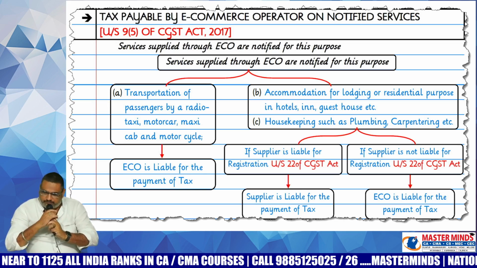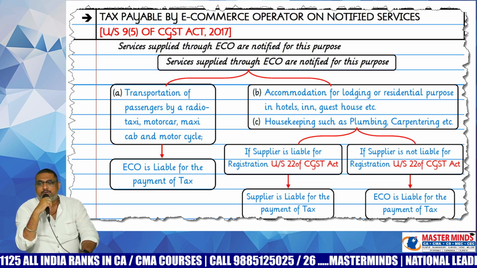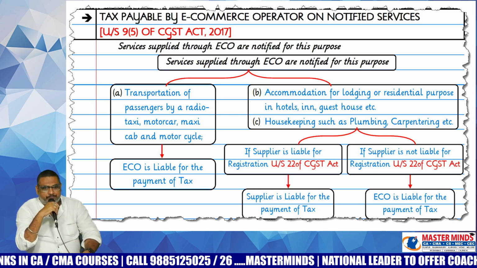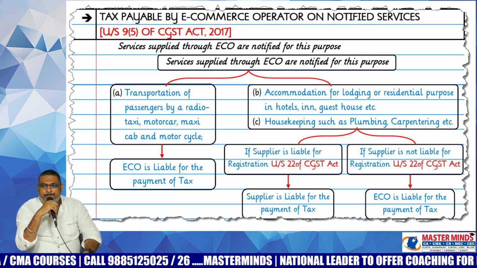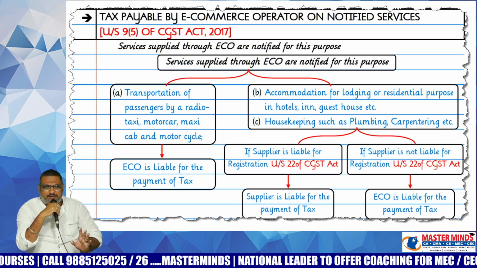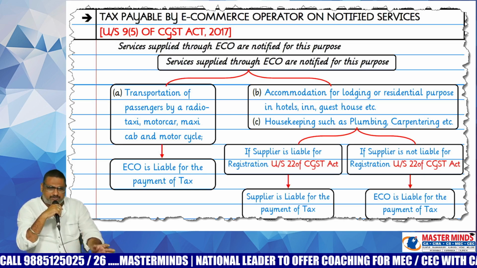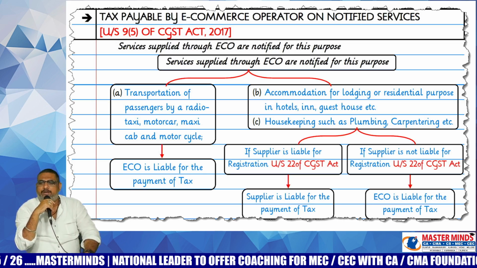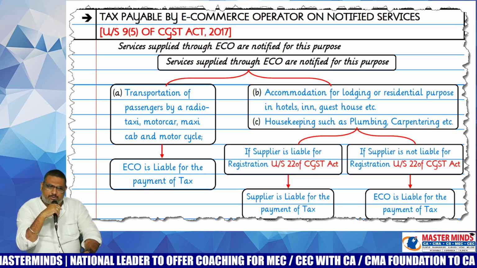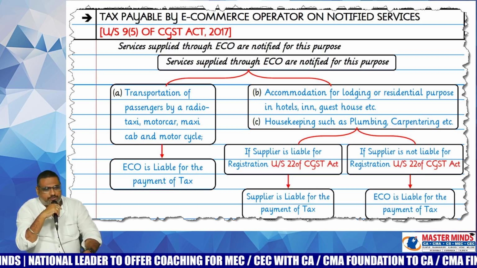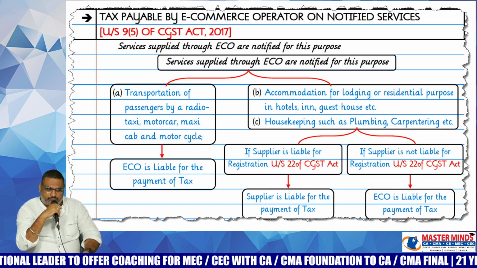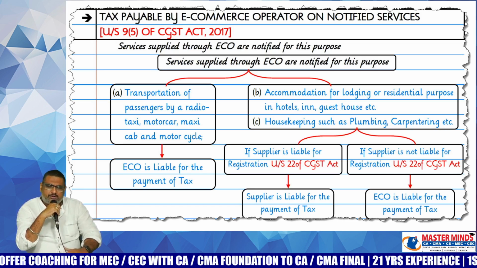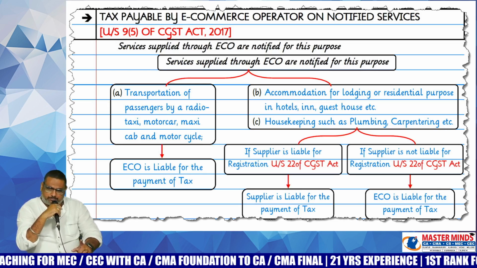And a new amendment from your attempt onwards, the point is food aggregators are also covered here. Food aggregator means Zomato, Swiggy. With respect to restaurants, the food aggregator is liable to pay the GST. But whereas with respect to hotels, it depends upon the room tariff in the hotel. If the room tariff in the hotel is less than or equal to 7,500, food aggregators like Zomato, Swiggy are liable to pay the GST. If the room tariff is more than 7,500, in that case, the hotel itself is liable to pay the GST.